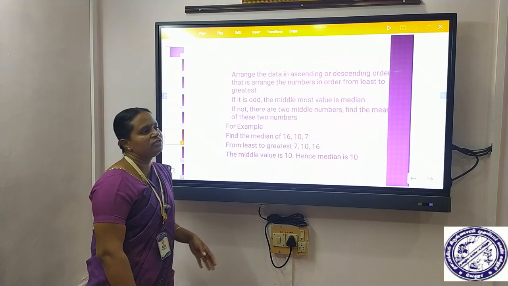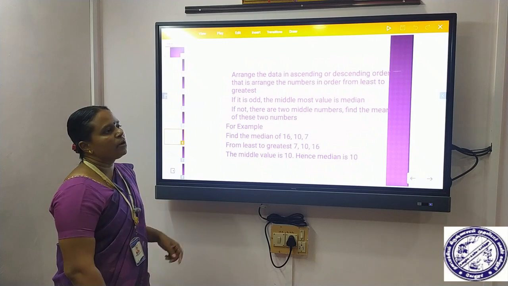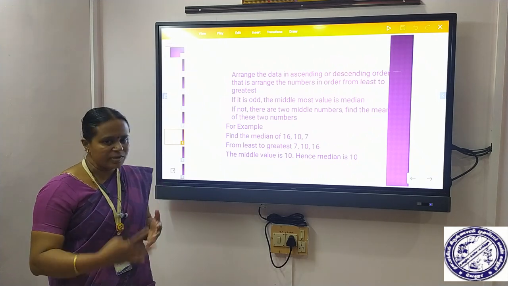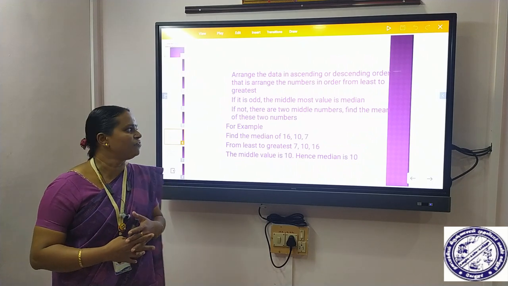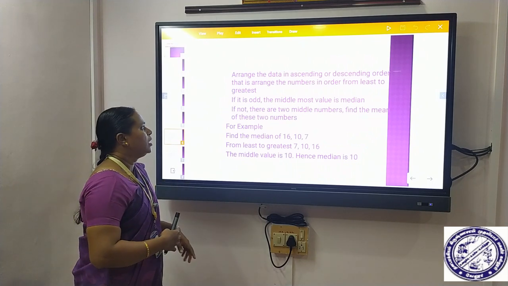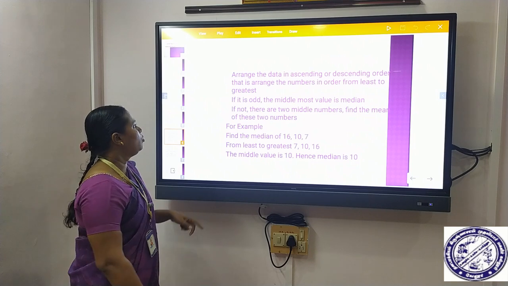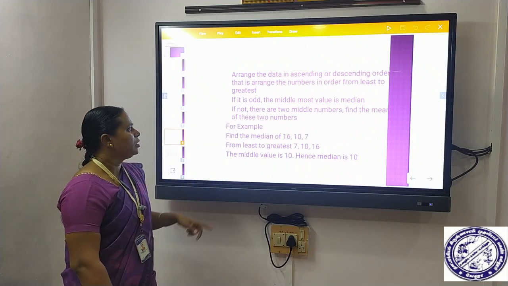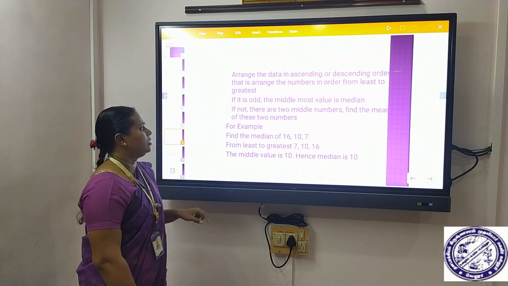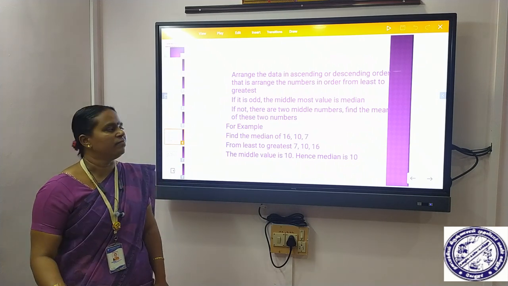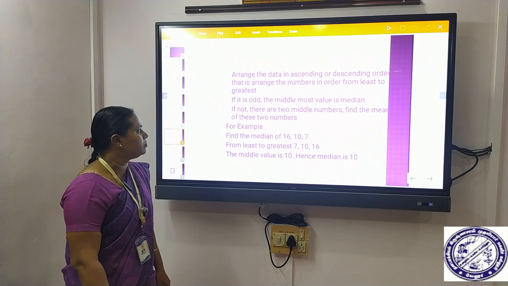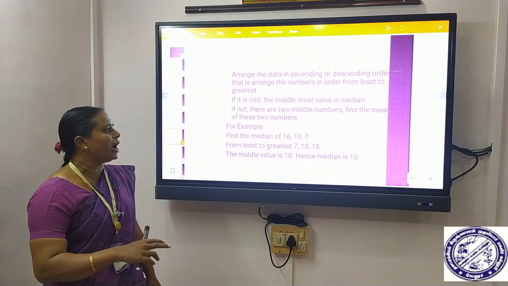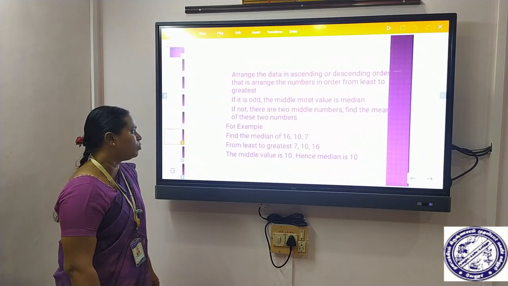Now we can go to the procedure to find the median. Step number 1, first arrange the data in ascending or descending order, which means we assign the data from least to greatest. As I said just now, if it is odd, the middlemost value is the median. If it is even, we have two middle numbers, so we find the mean of the two numbers, which means we add those two numbers and divide by 2.